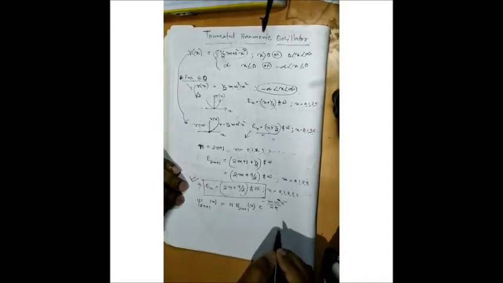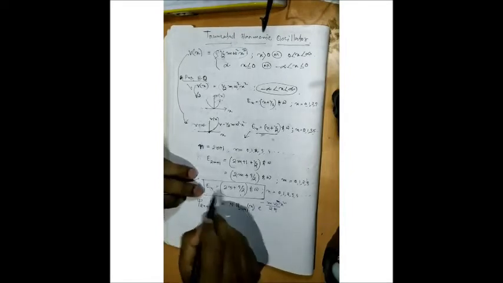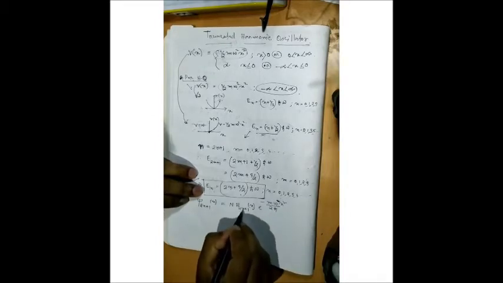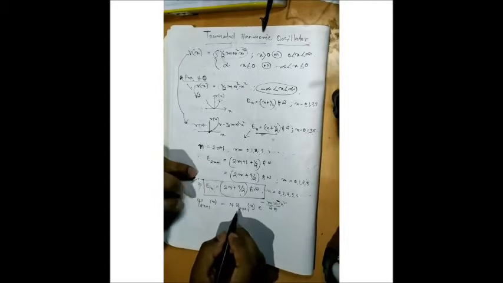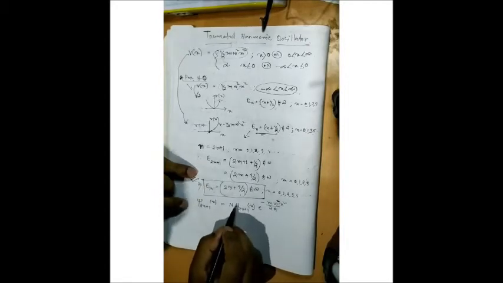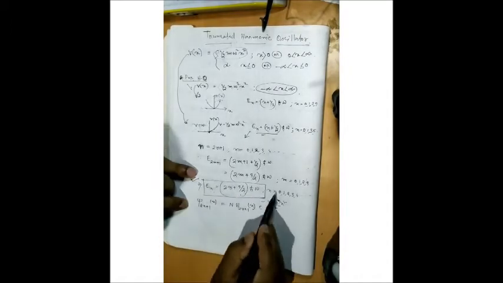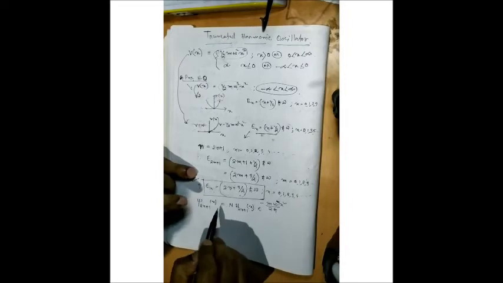Clear? So putting n equal to 0, I will get the ground state energy eigenvalue, and n equal to 0 gives the ground state wave function. Clear?